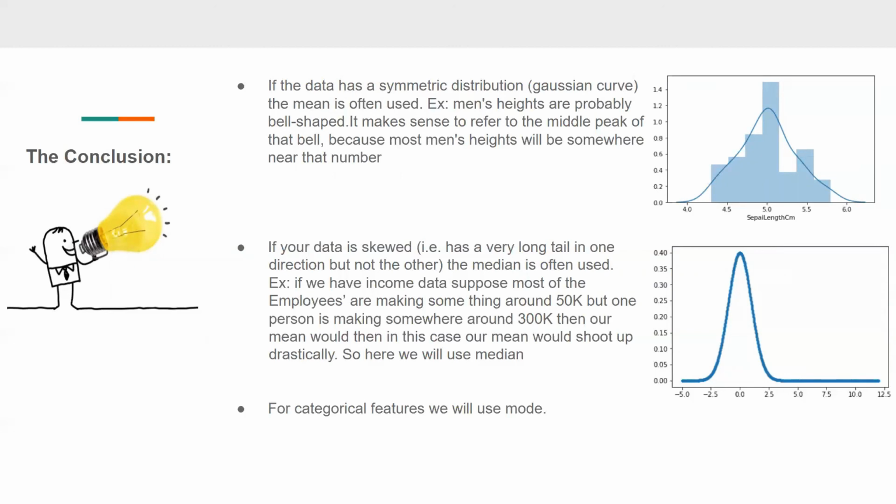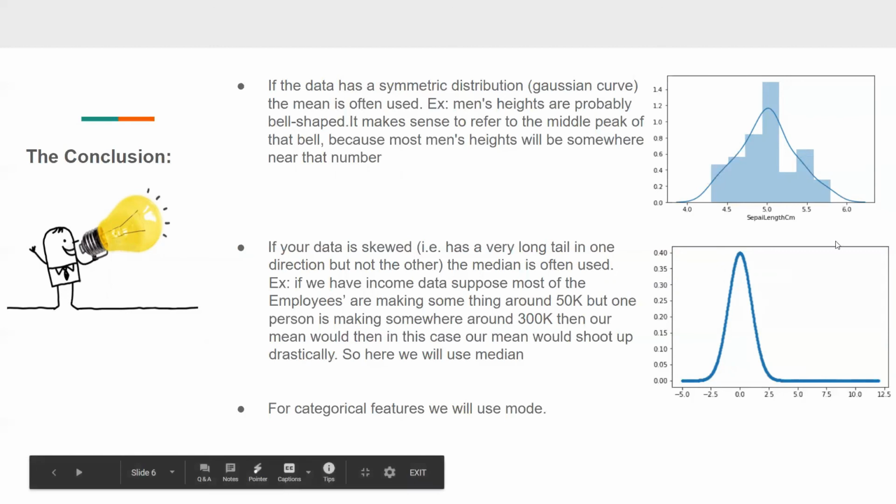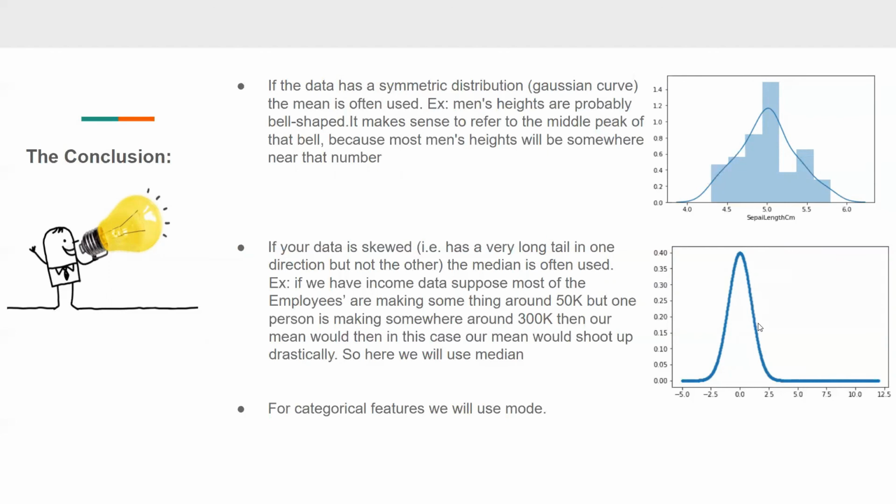And then there comes the median. Where do we use median? If in your data set your data is skewed, that is, your data would have a very long tail in one direction but not in the other direction, the median is often used here, as you can see in this diagram. Okay, so suppose we have an income data set and most of the people are making around 50,000 rupees monthly, but one person is making somewhere around 3 lakh rupees per month, some executive position we can say.